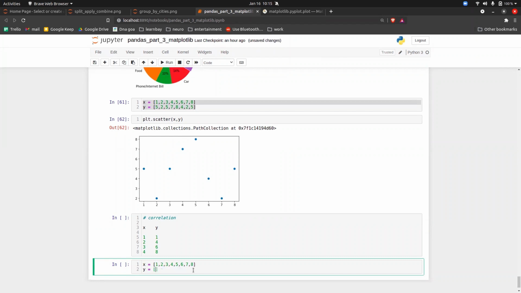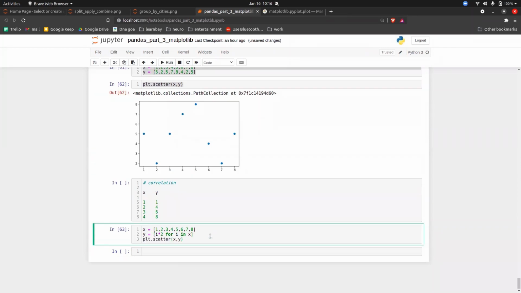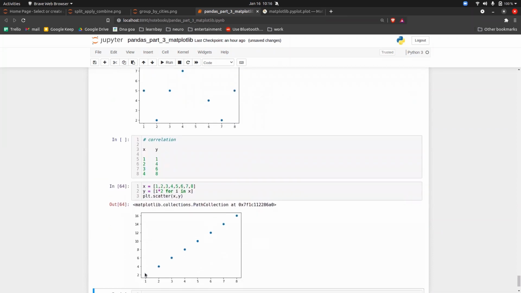So I will use a list comprehension. I think everyone knows that. So for i in x, it is basically multiplied by 2, right? So each i is multiplied by 2. Okay, now what I will do is I will plot the two, x and y. So this is the line that you can see now.